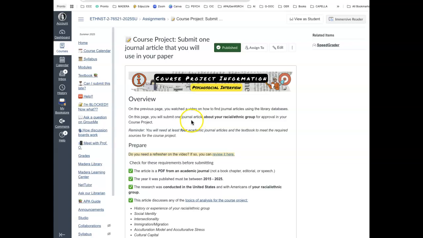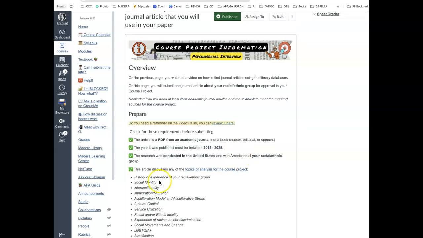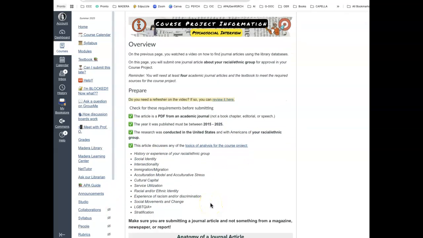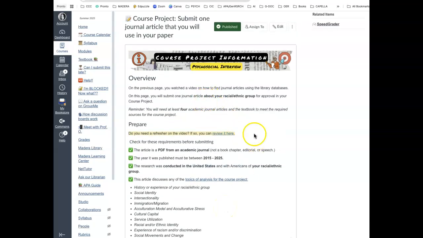So you're submitting one article, and it's going to be something about your racial ethnic group and one of the topics of analysis for the course project. You are welcome to choose more than one article if you want to submit one for the racial ethnic group of the person you're interviewing also, so that I can look at it for you and make sure it meets the criteria. That's completely fine. But if you're not sure who you're going to interview yet, just choose one that has a sample population, meaning the people in the study are from your racial ethnic group.